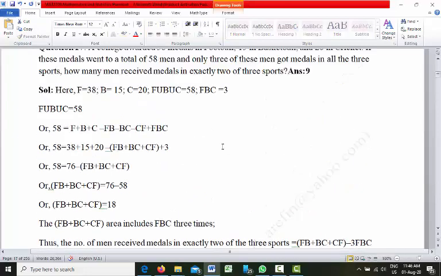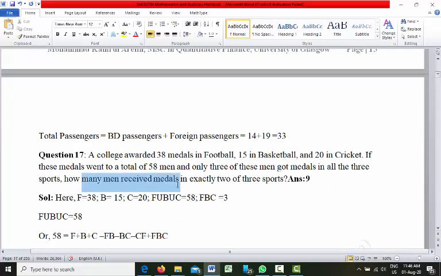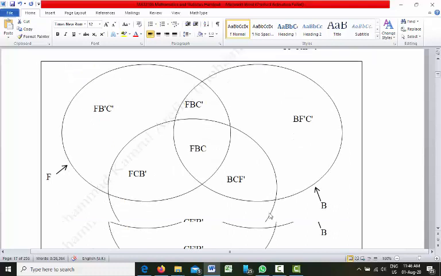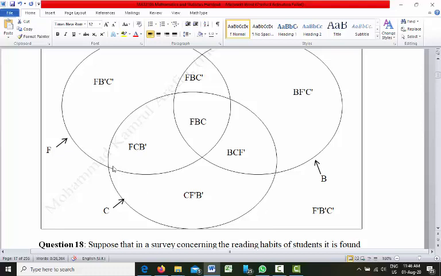How many men received medals in exactly 2? That means it cannot be 3. So if you add this portion, check my mouse pointer. In this portion we have circle F and also circle C. So this is FC. So if you add FC, you will be taking FBC there.